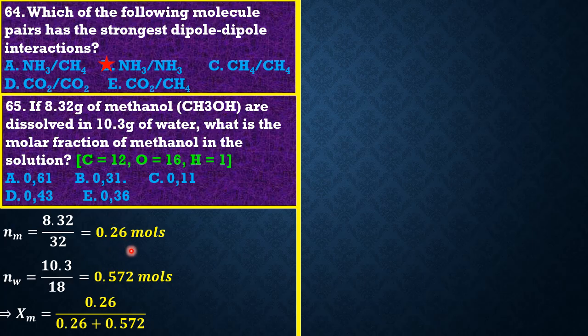So we have 0.26 divided by the sum of these two, giving an answer of 0.31. This quantity is unitless because we are dividing moles over moles. So option B is the best option.